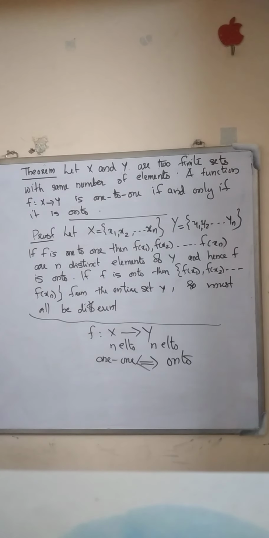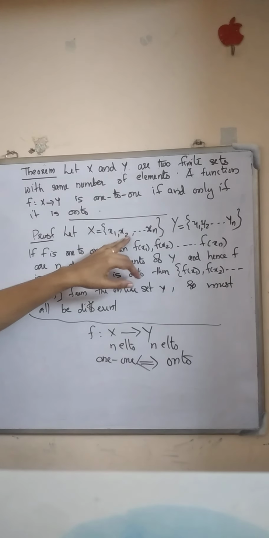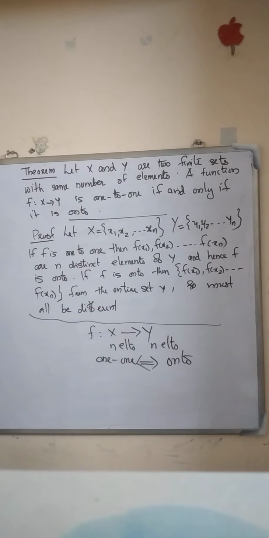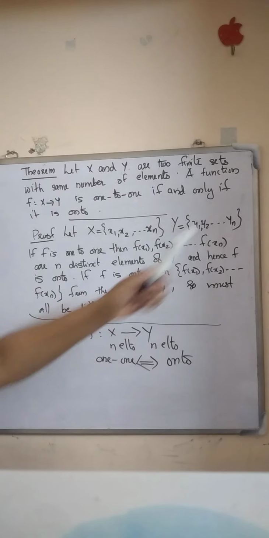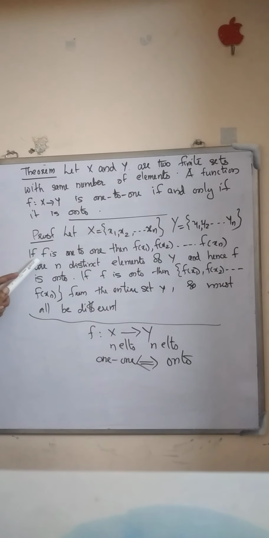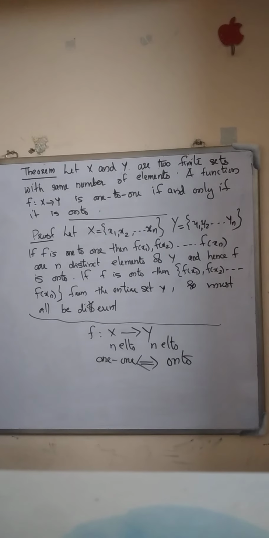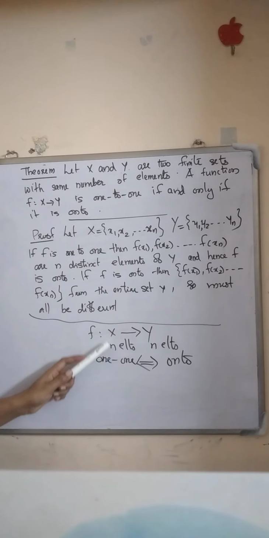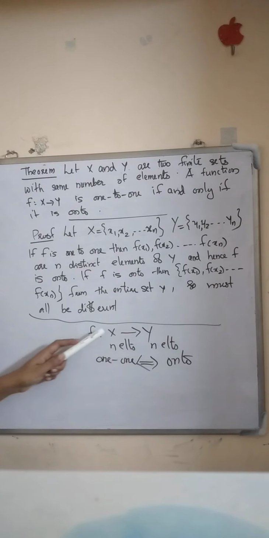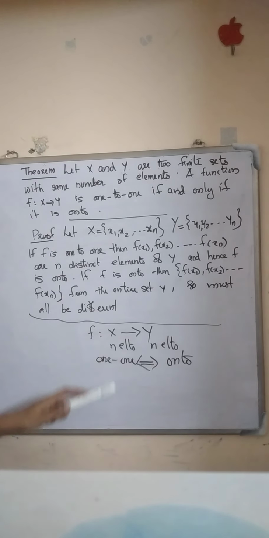Okay, how can we prove this theorem? Let X equal x1, x2, etc., xn and Y equal y1, y2, etc., yn. If f is a 1-1 function, by the definition of a 1-1 function, distinct elements have distinct images. We know that X has n elements, and the n elements are distinct.